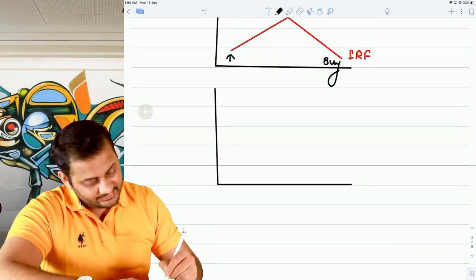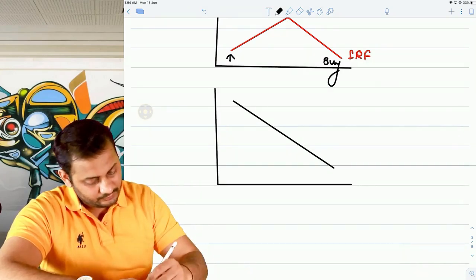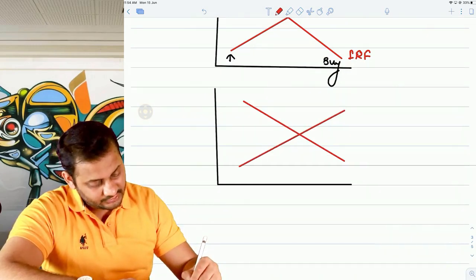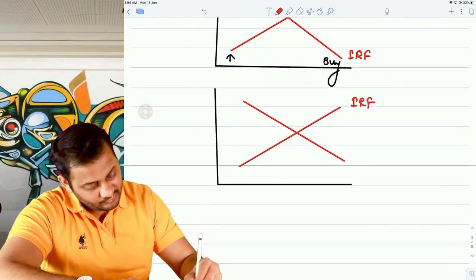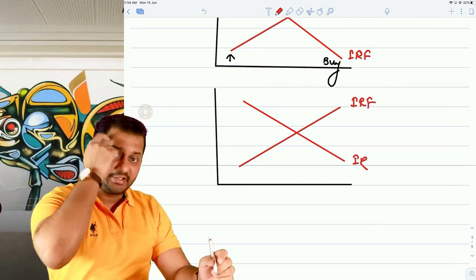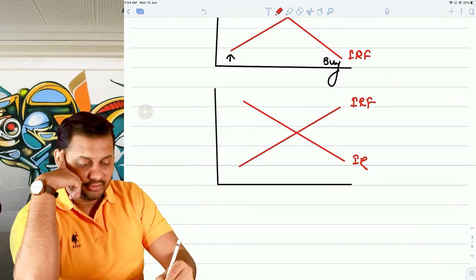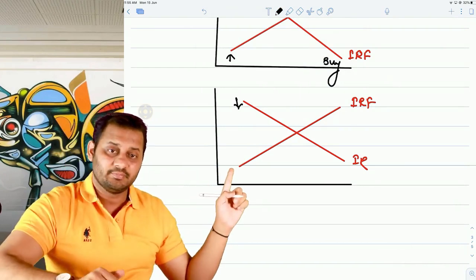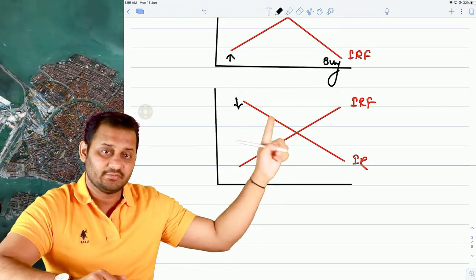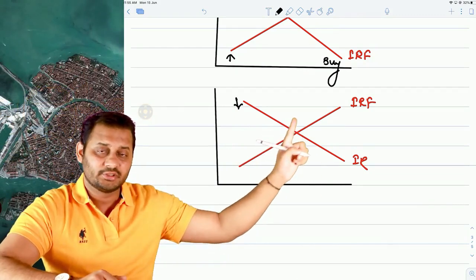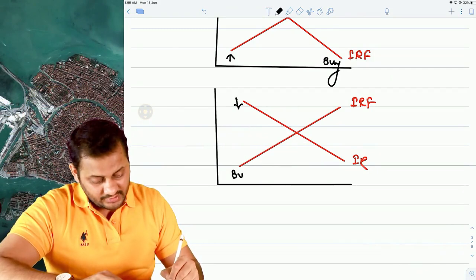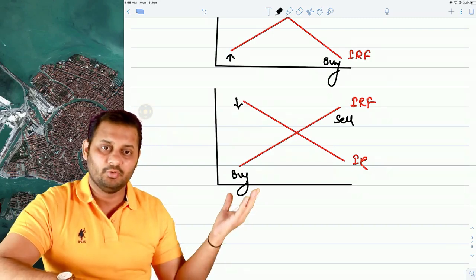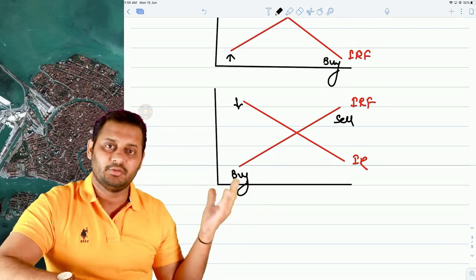Let's assume that interest rates are going to fall. It means that interest rate futures is going to rise. This is interest rate futures and this is interest rate. So if your expectation today is that interest rate is going to go down, what will you do with the interest rate futures? You can see if the interest rates will go down, the price of the futures will go up. So it's better to buy today and sell tomorrow, right? At a lower price, buying is always preferable. You should end up with the profit.